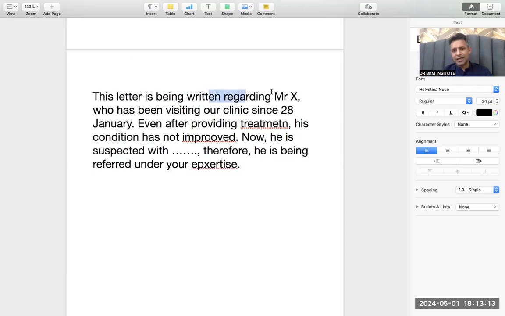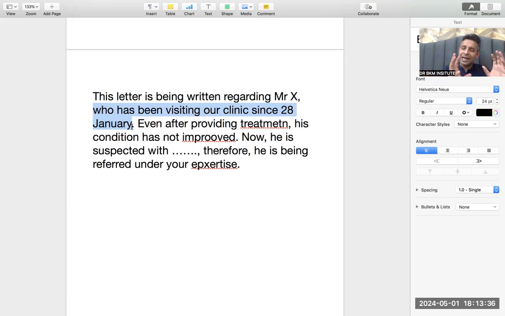This letter is being written regarding Mr. X, who has been visiting our clinic since the first date. You will automatically get good marks. Present perfect continuous tense: "has been visiting since." It is graded as A level of grammar in OET, showing that this person knows grammar very nicely.